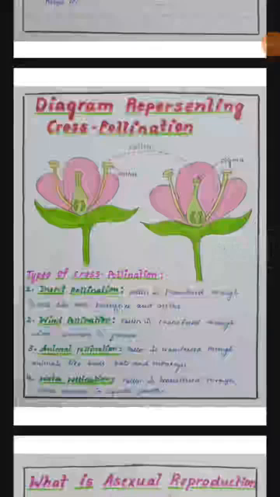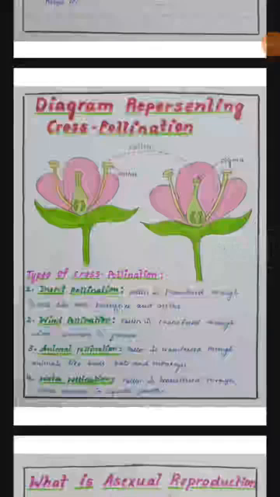That's why this is known as cross-pollination, because 2 flowers are involved here. Types of cross-pollination: first, there are 4 types. So by insect, then that is insect pollination.